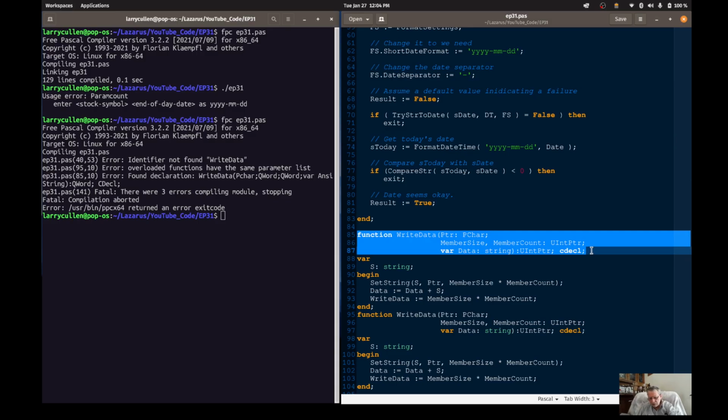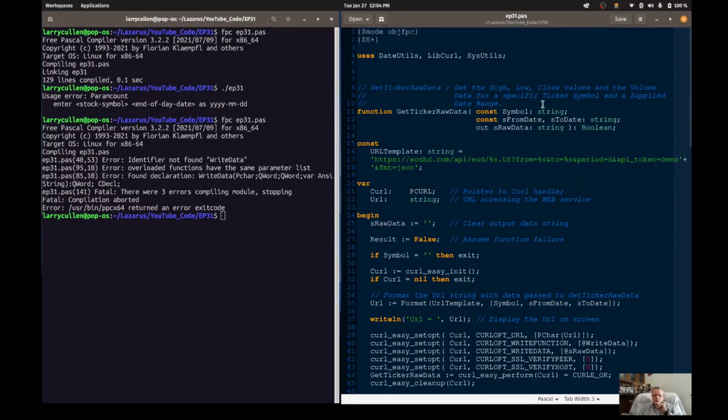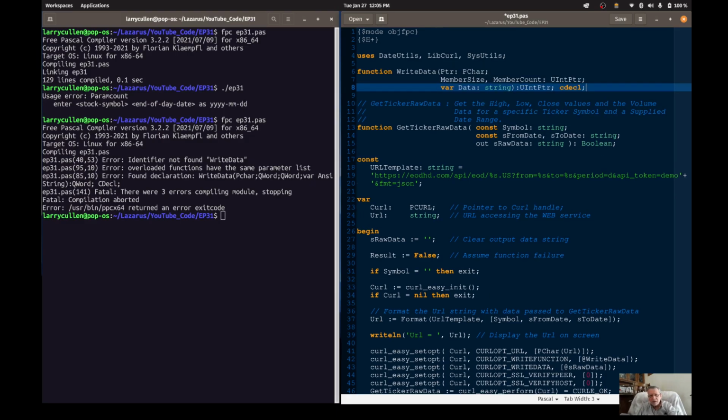So I'm just going to grab this first part of write data with a control insert. Then I'm going to come up here in the code, and before these functions are being defined, I'm going to insert it right here, with a shift insert. Now the only thing I have to do is put a reserved word at the end here.